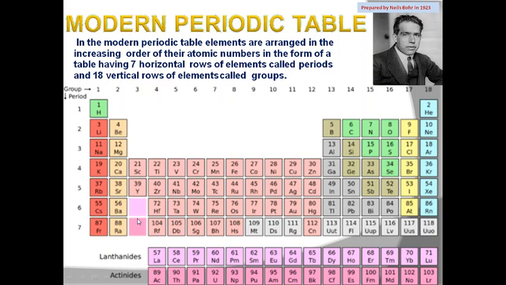That is why a gap is shown here, because in this gap there are 14 elements of the lanthanide series, and in this gap there are 14 elements of the actinide series.